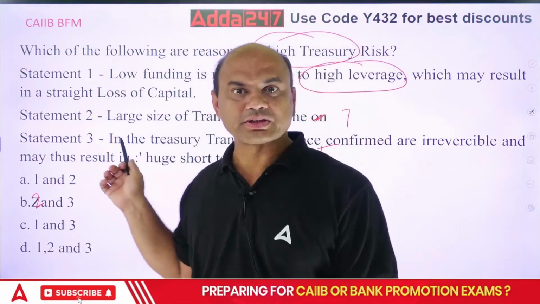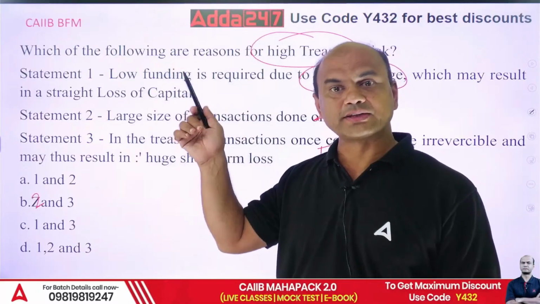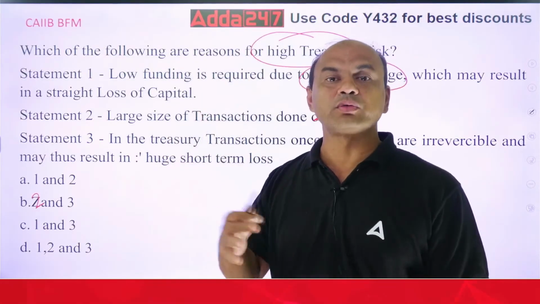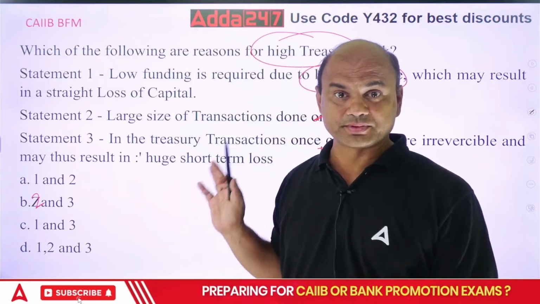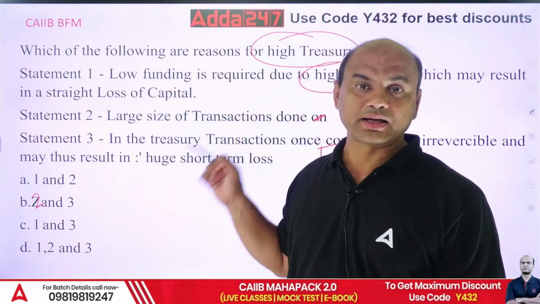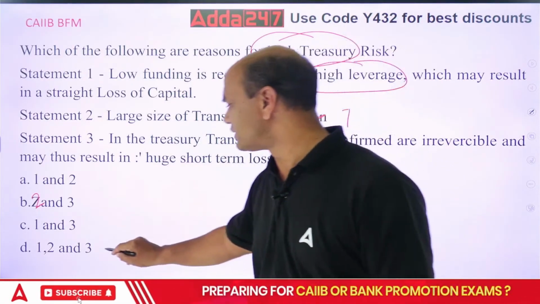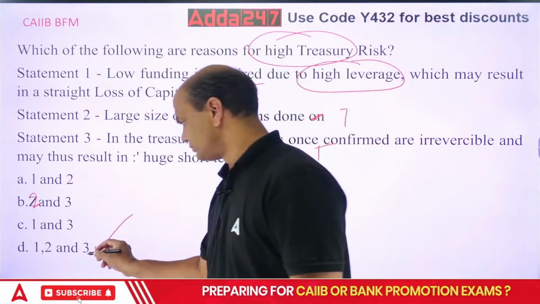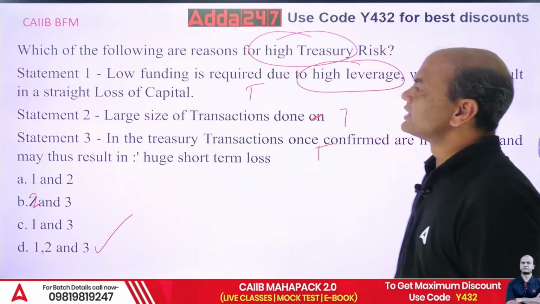Same logic in treasury: low capital and high assets. Because we trade, we don't keep it for a long time. At the end of the day, everything is sold many times. That's trading, but it carries high leverage and high risk. So this is also true. So 1, 2 and 3, all of them are true.